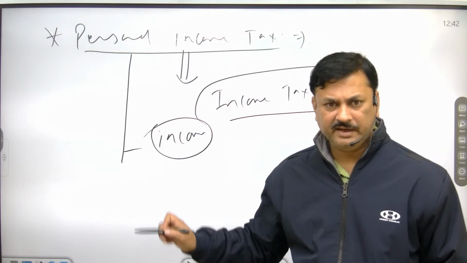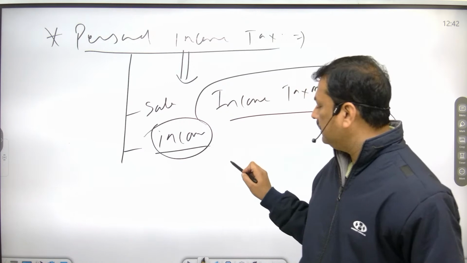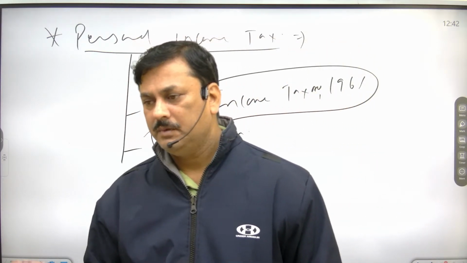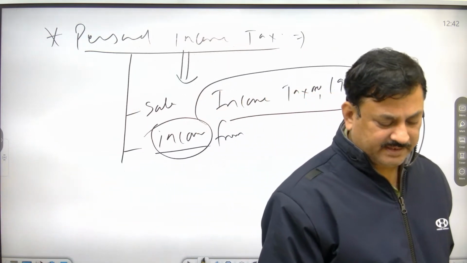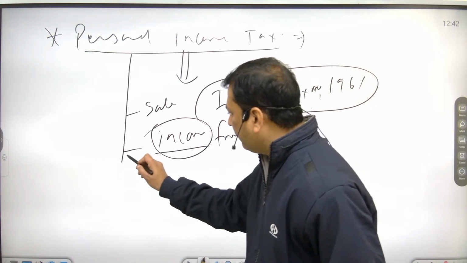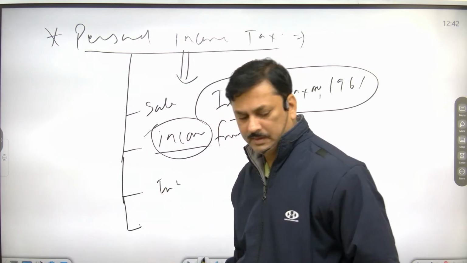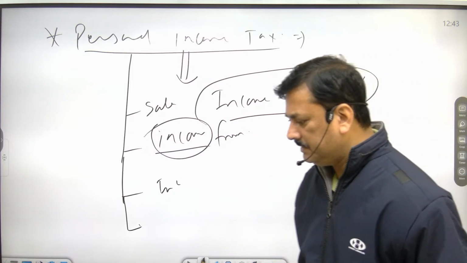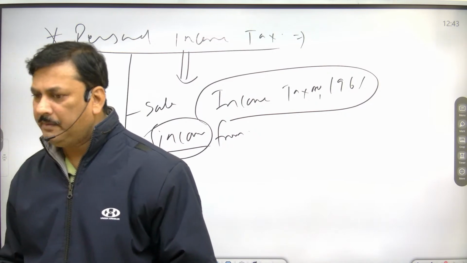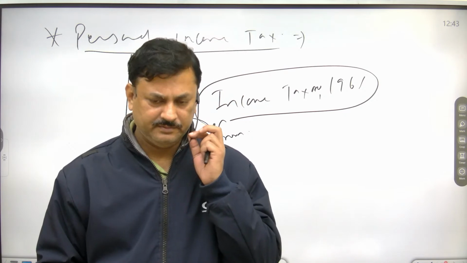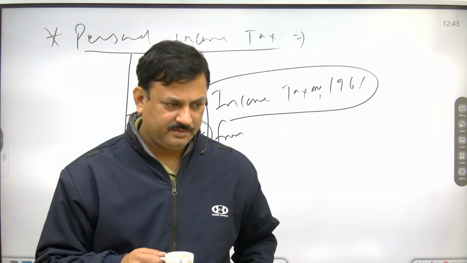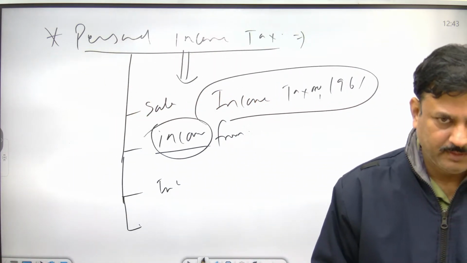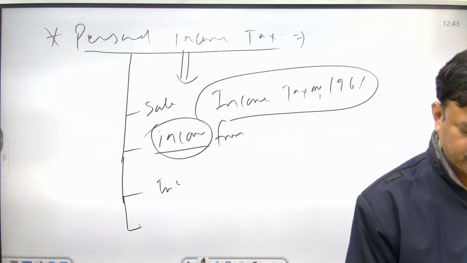Second, income from house or assets. Income from any business, and profit earned on any economic activity.